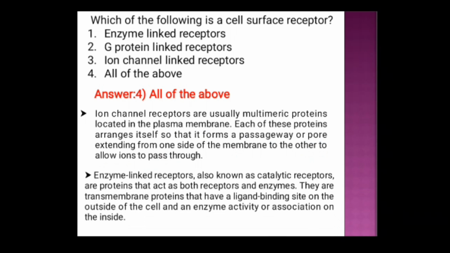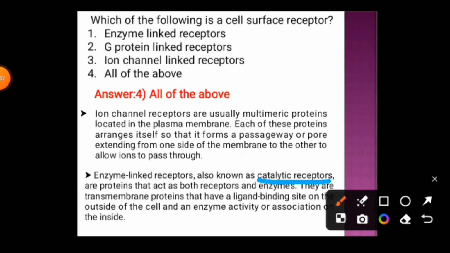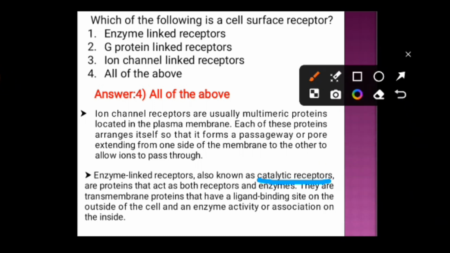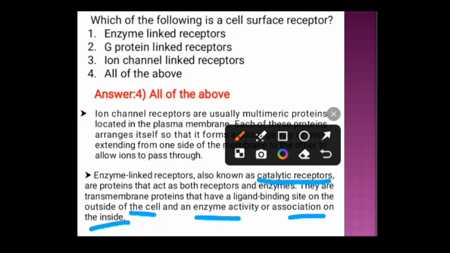Next is enzyme linked receptors. They are also known as catalytic receptors. These are proteins that act both as receptor and enzyme. They are transmembrane proteins that have a ligand binding site on the outside of the cell and an enzyme activity or association on the inside. So enzyme linked receptors, ion channel receptors and G protein linked receptors are all cell surface receptors.